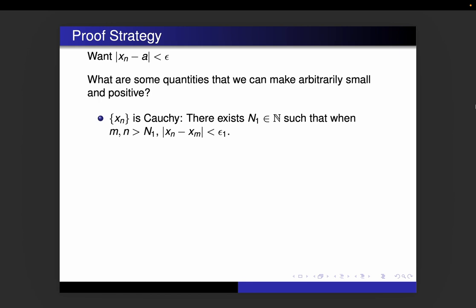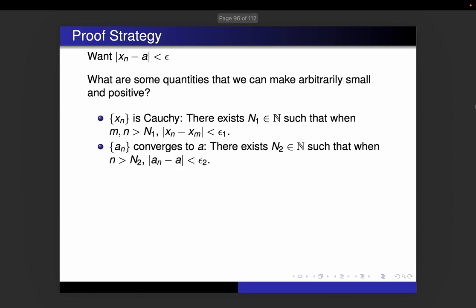It's going to be epsilon over 2 or epsilon over 3 or epsilon or square root of epsilon. Who knows? Some kind of epsilon, some kind of small positive number, right? So absolute value of xn minus xm, we can make that small. So that's comforting. Remember, we also know that an converges to a, and so there's some, we'll call it n2, such that when little n is bigger than n2, absolute value of an minus a is less than some other epsilon. Again, could be epsilon over 2, epsilon over 3, could be a lot of things, right? We'll figure that out later.